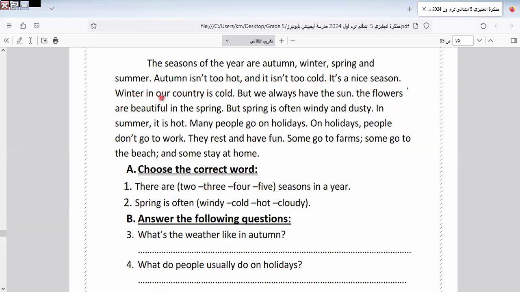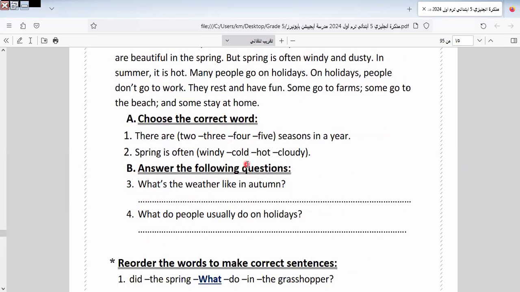Winter in our country is cold, but we always have sun. The flowers are beautiful in the spring, but spring is often windy and dusty. In summer, it's hot. Many people go on holidays. On holidays, people don't go to work. They rest and have fun. Some go to farms, some go to the beach, and some stay at home.